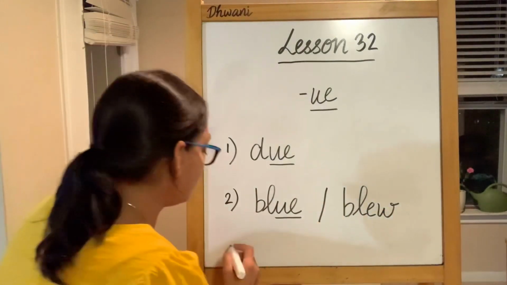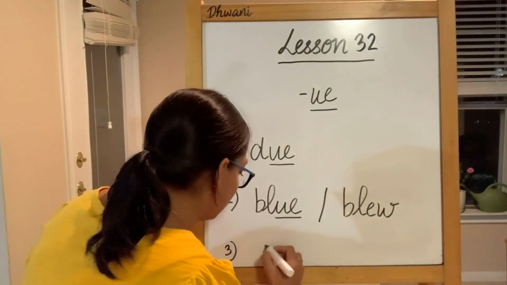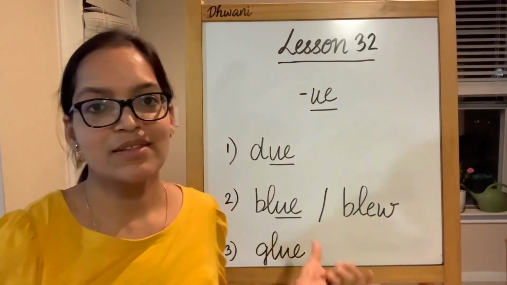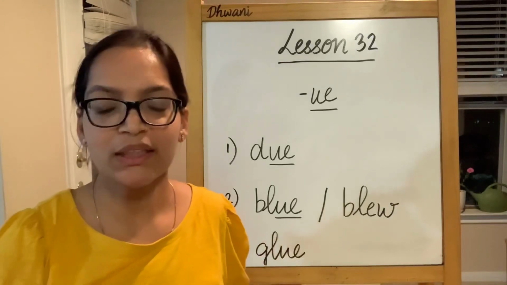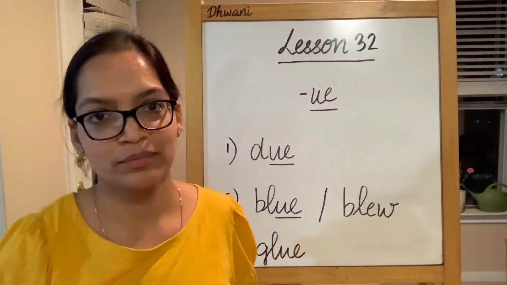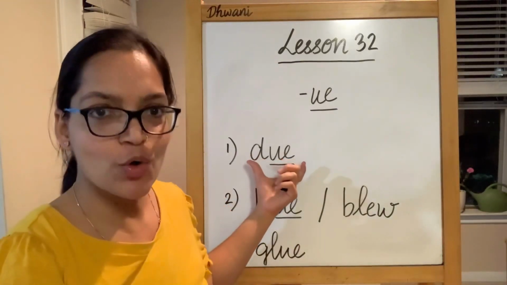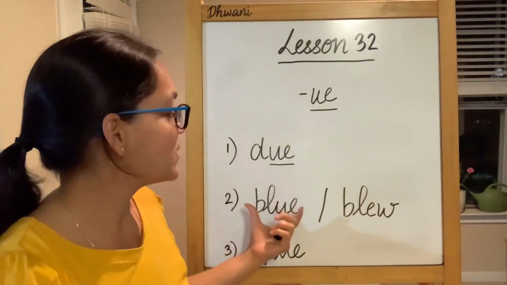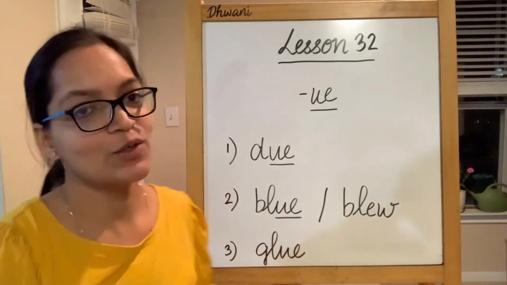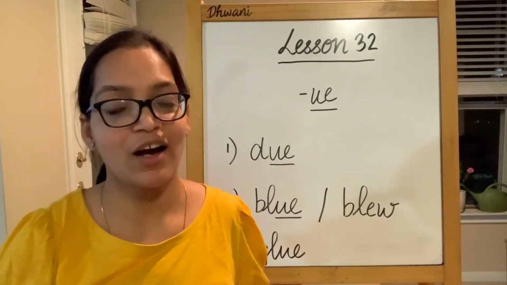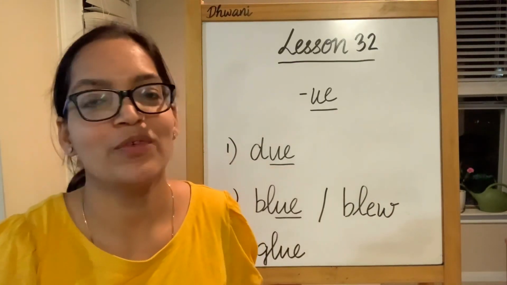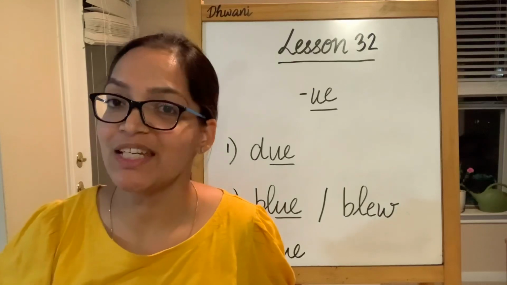Now, this is glue, some material that you use to paste. This is glue. This is do or dew. This is blue, again blue. This is glue. All of these are our long vowel U words. Now let's confuse you more with another family of words, which is EW words.